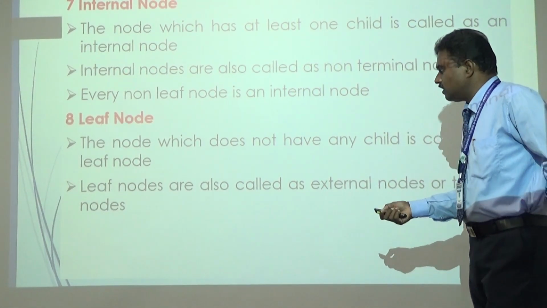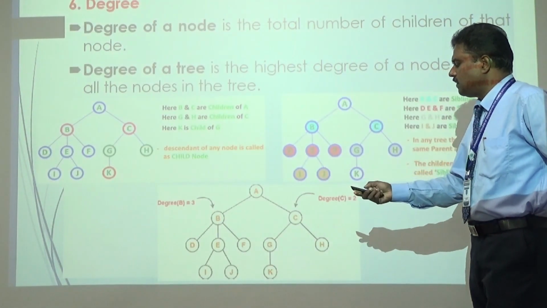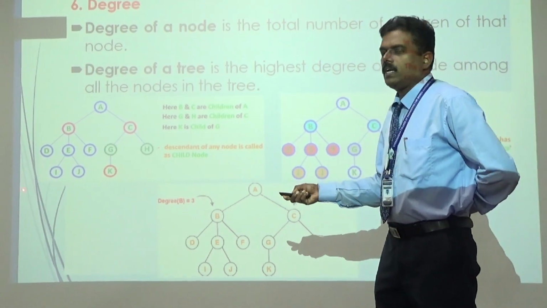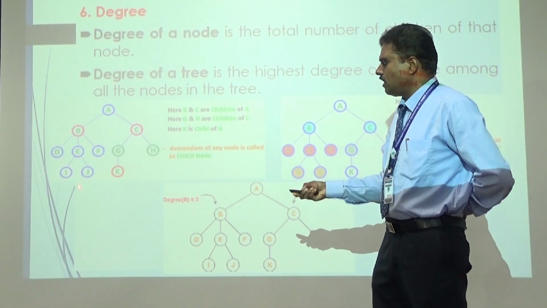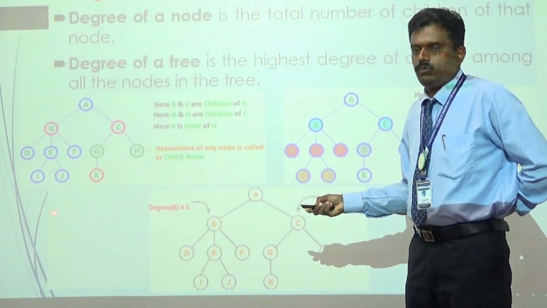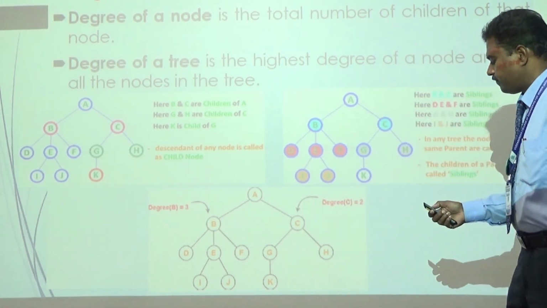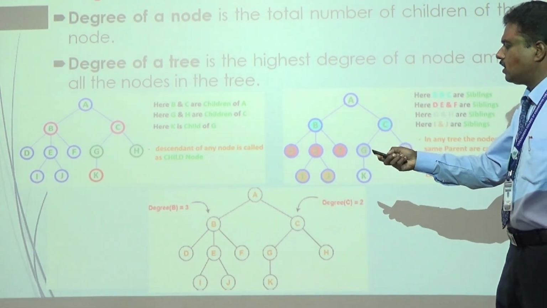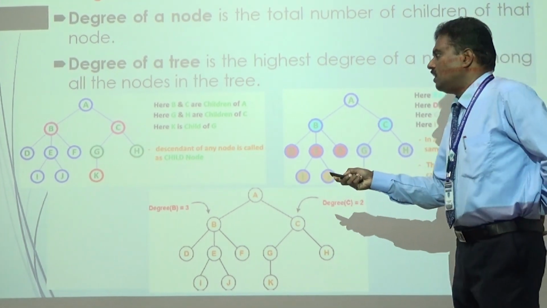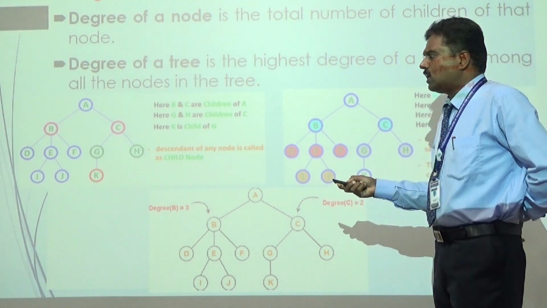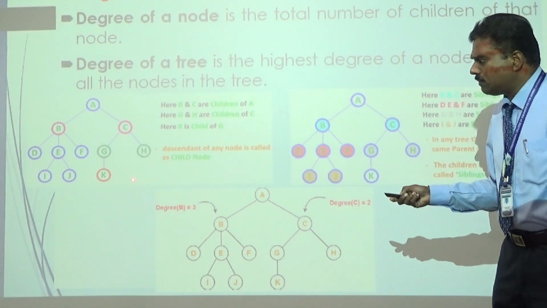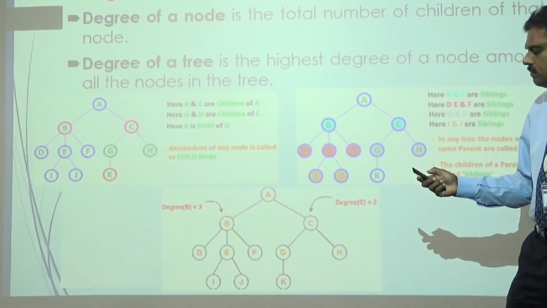In the previous examples, if you take the nodes I, J, K, we don't have any children from the node I, J or K. So these nodes come under the category of leaf node. So in this picture, the node A is a root node, then B and C are internal nodes or non-terminal nodes, and I, J, K are called terminal nodes or leaf nodes.